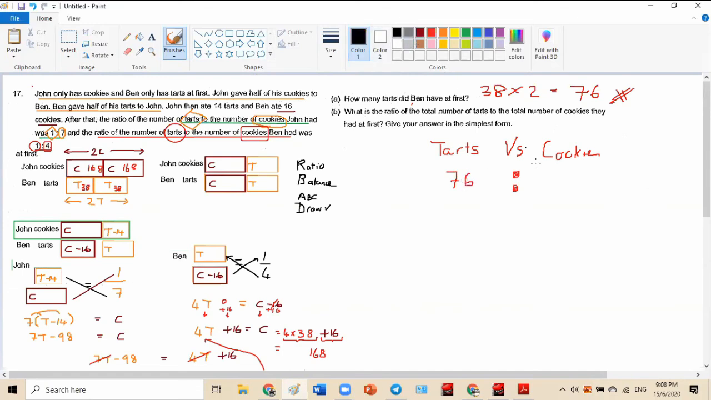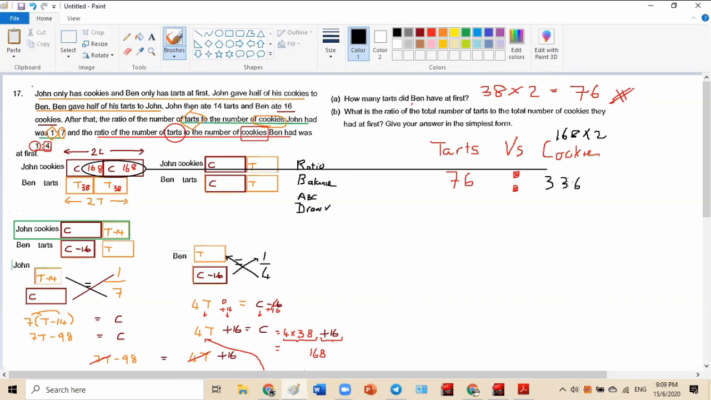168. 168 only? Come on, look at the picture. 168 times 2, can? Cookies, okay. What is 168 times 2? Do people agree or not? 336. Okay, yeah. Go to the ratio.